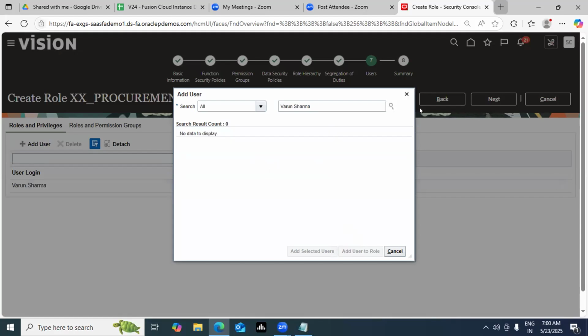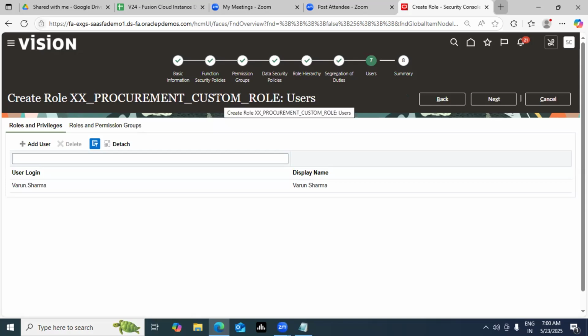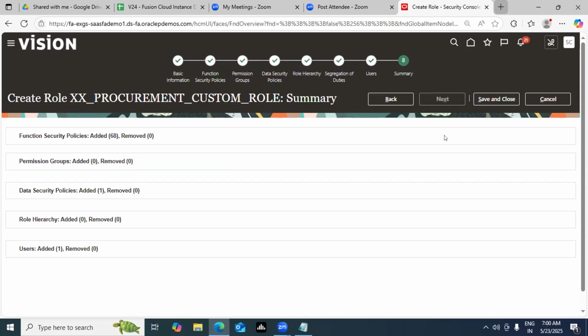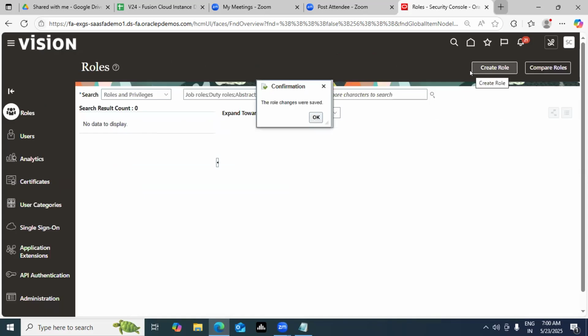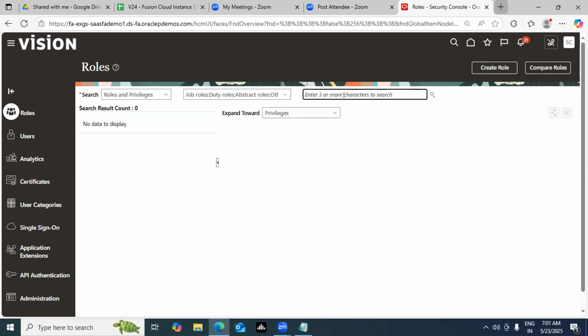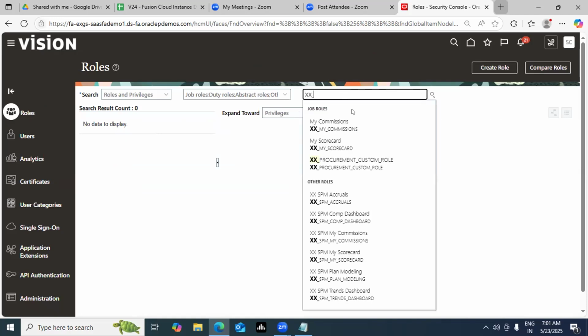So see this. The role which I am creating here is added to Varun Sharma. And finally, you can see the overall summary of which role and what policies are available, and you can click on save and close. So this is how you can create a custom role in the system, guys. That's very much important to know. Also, before I start taking the questions, here is a place where you can search your custom role. Right now, see this, our custom role is also visible in the list. That's very much important to know, guys.